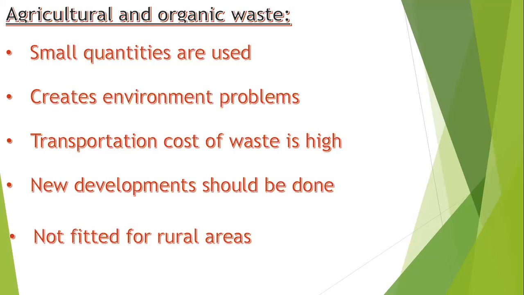Right. Next major renewable source is water power. We use the force inside the water for our different types of purposes. The first one is that the power in the water is developed by allowing the water to fall under gravity.